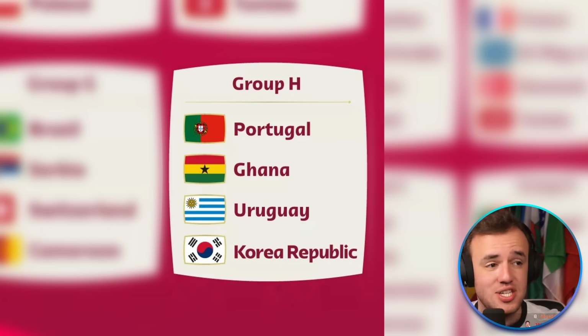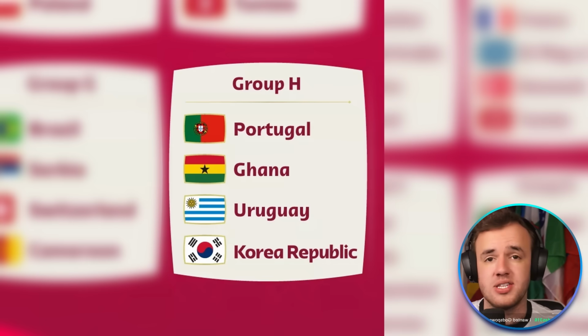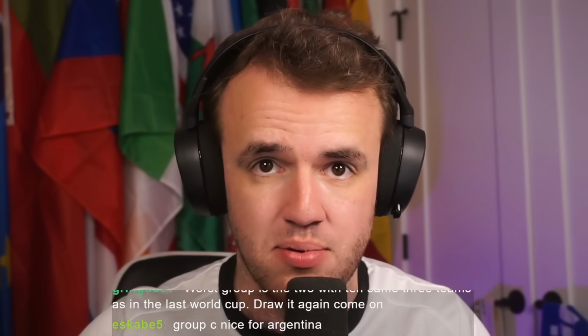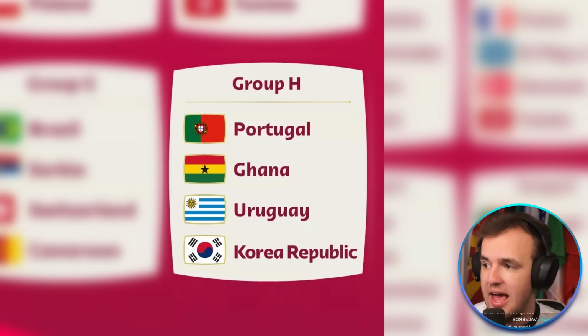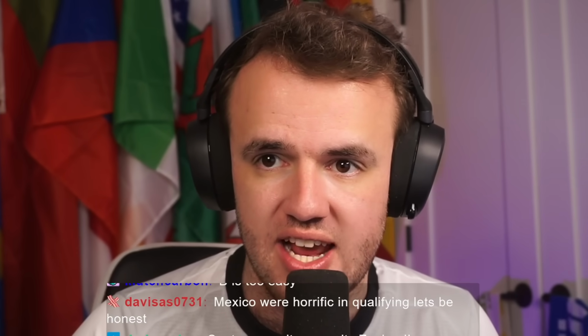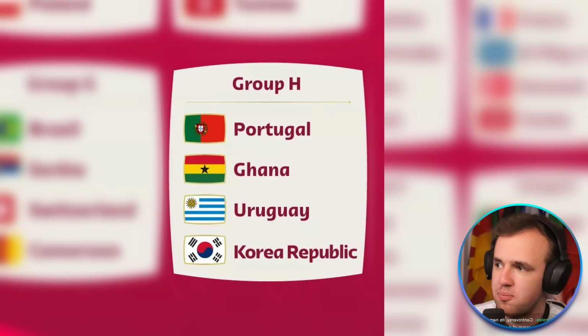As somebody that watches a lot of the World Cup qualifying, Uruguay had an awful stretch in qualifying throughout the middle of that process. South Korea was not tested in qualifying. Ghana shouldn't have even gotten out of the groups in qualifying. They got to the playoff. They cheesed their way by Nigeria because Uzohu couldn't make a simple save, let a goal in. They got through on away goals. Ghana's really, really bad. South Korea's unproven. Uruguay, it was very uncomfortable qualifying until literally the second to last qualifying window. I'm going Group H is the worst group at the World Cup.